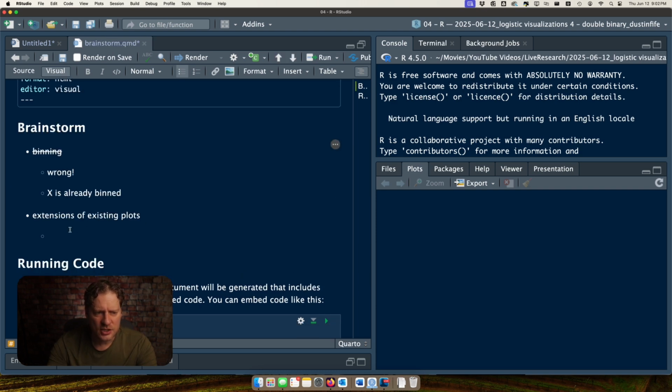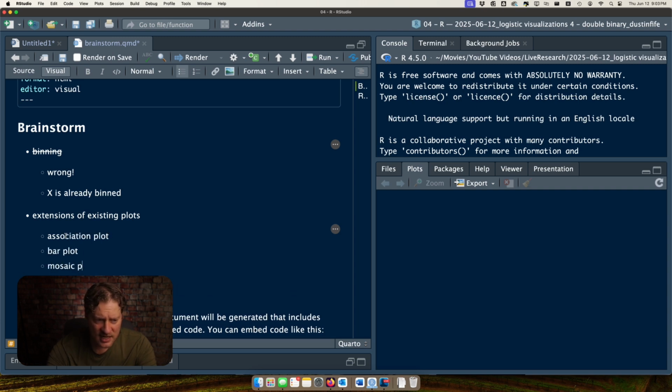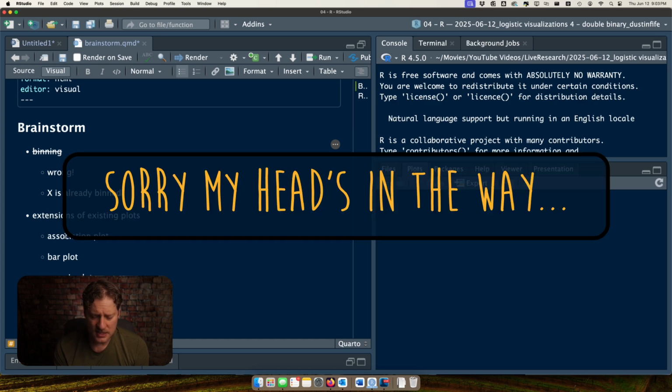Okay. Extensions of existing plots. So we've already got association plot, bar chart, bar plot, mosaic plot. So maybe we could do an extension to an existing plot. The other idea that I had that is maybe just crazy. What is it called? DHARMa.